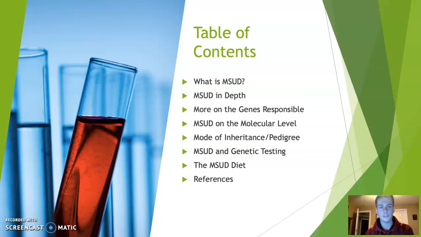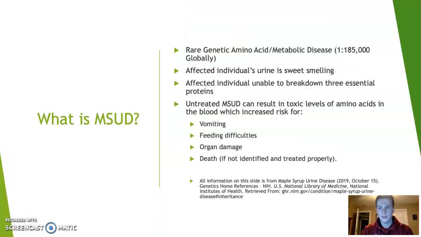Here's a quick table of contents just to outline exactly how the PowerPoint presentation is going to go. We're going to start with what is maple syrup urine disease, and really take a look at it in depth. Then we're going to focus on the genes responsible, MSUD on a molecular level, and then we'll look at the inheritance pattern of MSUD, as well as a pedigree that I made back in week 3 outlining the mode of inheritance of MSUD. Next, we'll move on to genetic testing. And lastly, something that I found to be really important is the diet for individuals who are afflicted with maple syrup urine disease. So let's start.